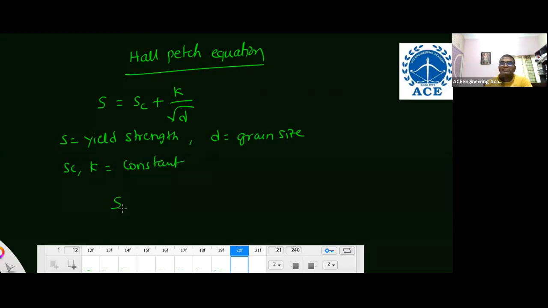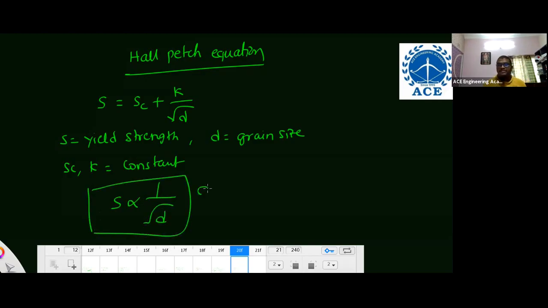So from your exam point of view, maybe some questions they'll ask like, the strength of the material is inversely proportional to the grain size at room temperature. At room temperature, with increasing grain size, the material loses its strength. That is the Hall-Petch equation. Remember that. Right? These are some of the important things related to mechanical.